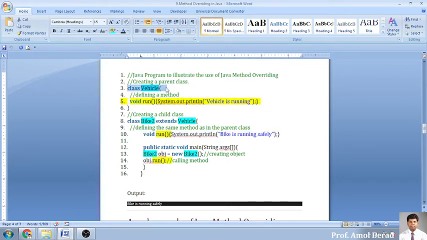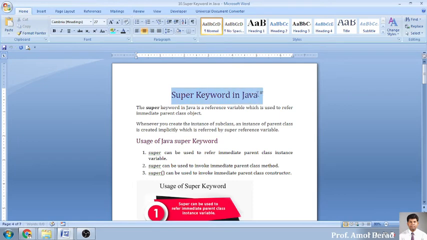In that scenario the answer is very simple, that is we have to go for the super keyword. If you are using the super keyword, then only you can implement function overriding. That means you can work with the upper class function also. The concept is called the super keyword. Are you clear with this one?